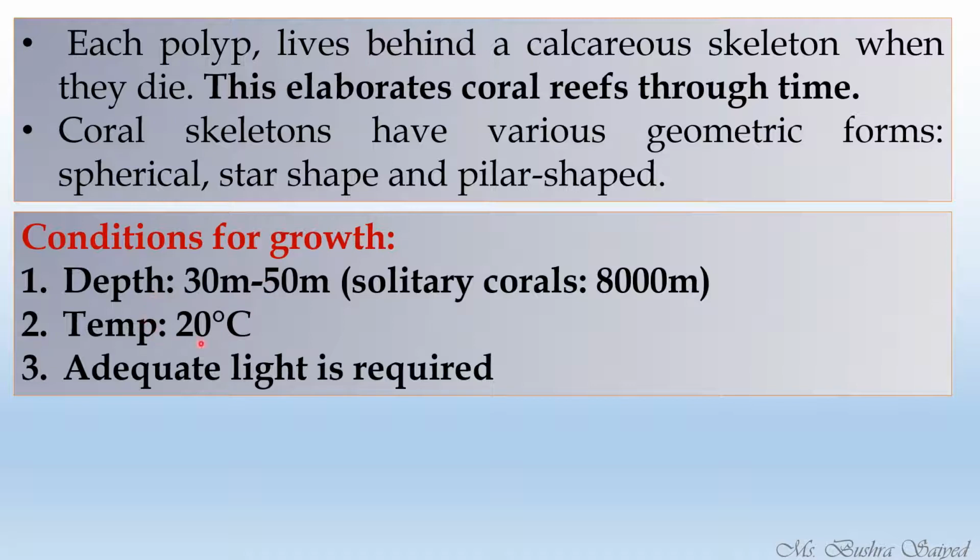Temperature: a light warm temperature is required, around 20 degrees Celsius. Adequate light is required, which means corals need light to survive. That is why corals are not found at much greater depth.